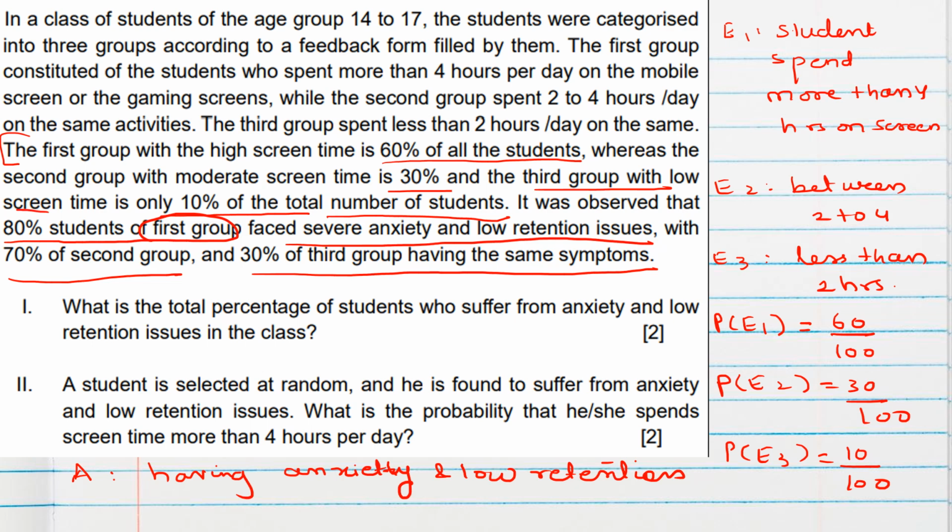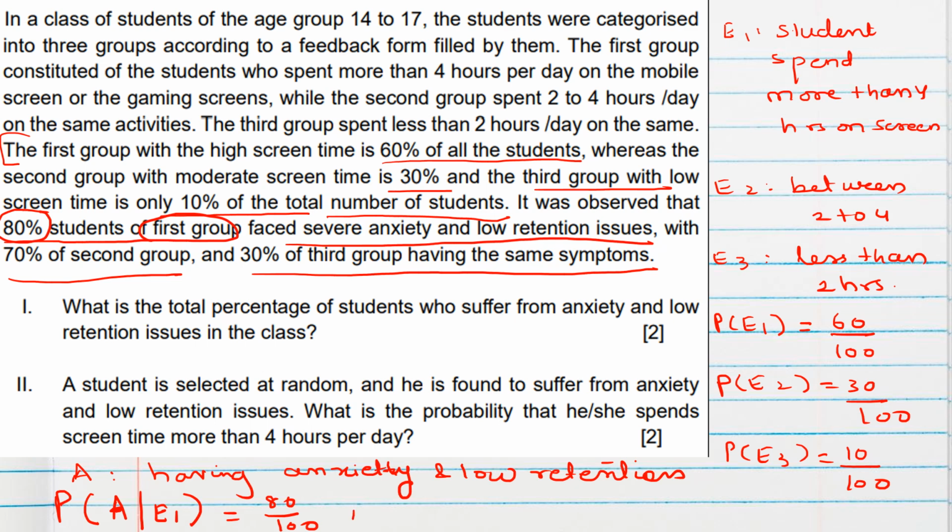So what is this 80%? It is the probability of facing anxiety and low retention from the first group. So this is actually P of A by E1, which is given as 80%.